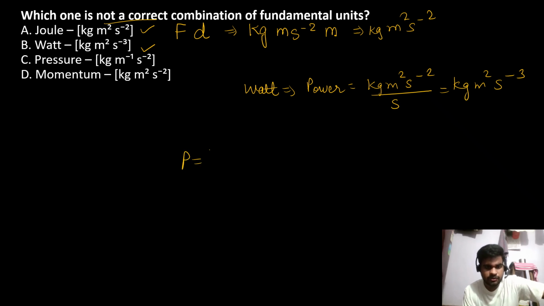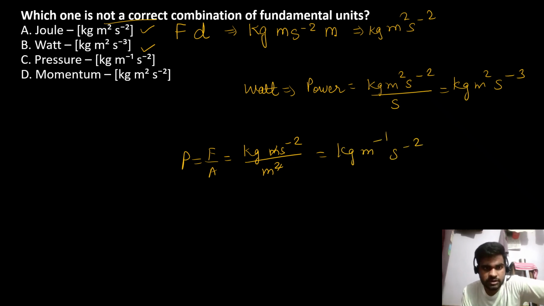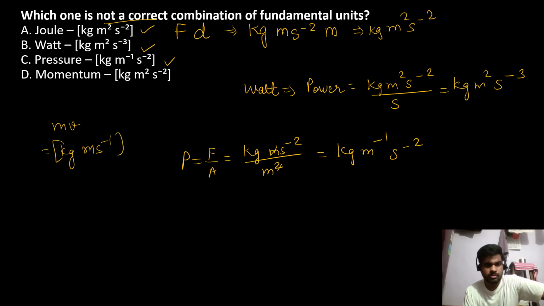Pressure. Pressure is force per unit area. Force, we have known that mass into acceleration divided by area. So it should be kg per meter per second square. It is right. Momentum, mv, MLT raised to minus... Sorry, don't write the dimension here. Directly you can write the units. Kg meter per second. It is wrong. So answer to this question is option D.